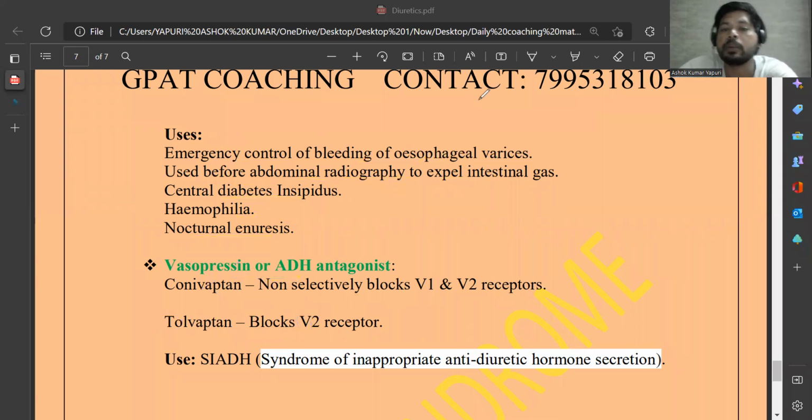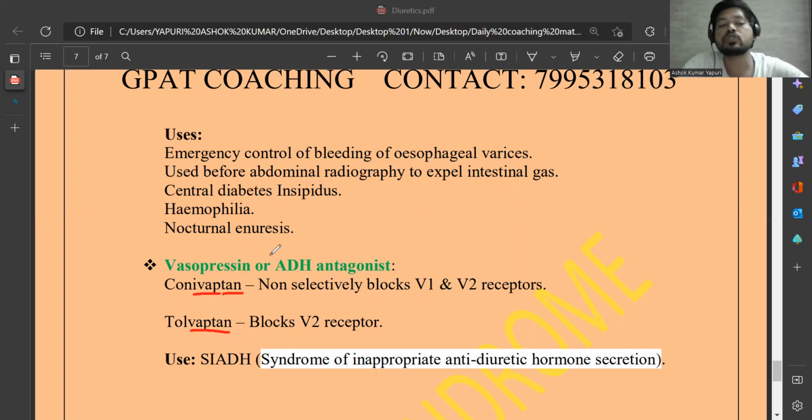Here you can remember, vaptan is nothing but vasopressin receptor antagonist, and tolvaptan is also a vasopressin receptor antagonist. In the examination, if you get any other drug like tolvaptan, remember vaptan means vasopressin receptor antagonist.